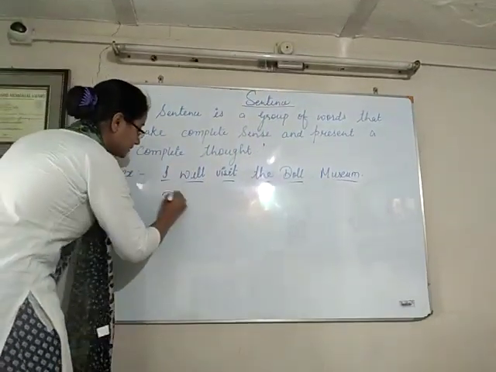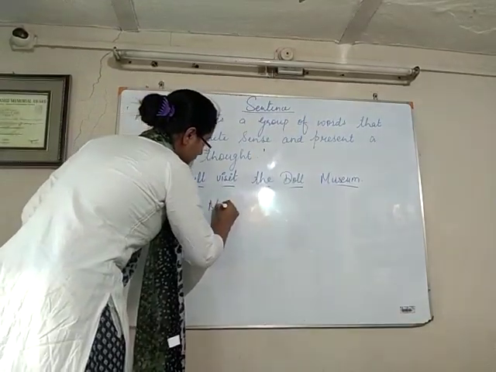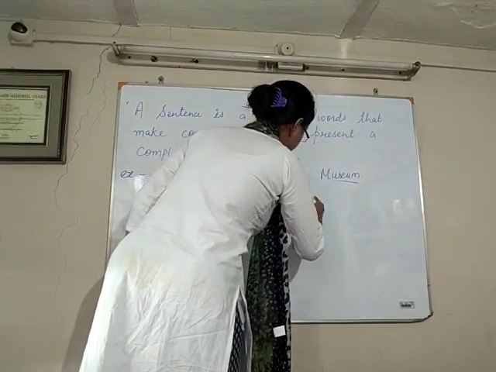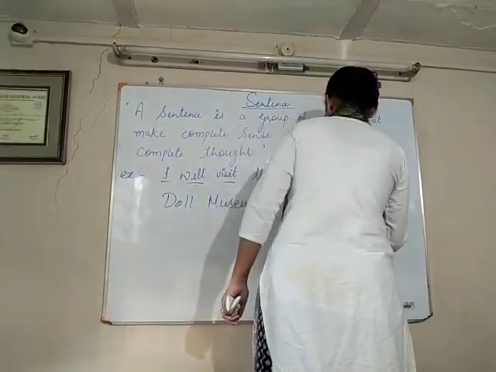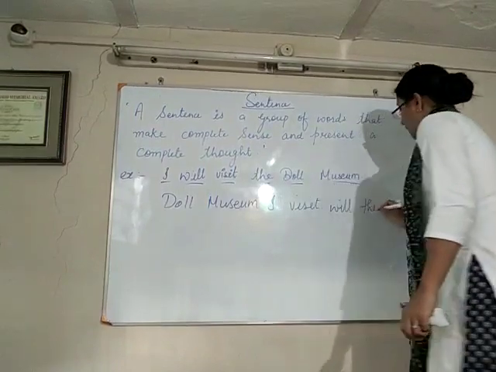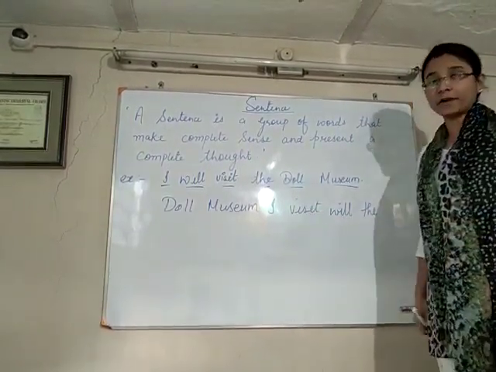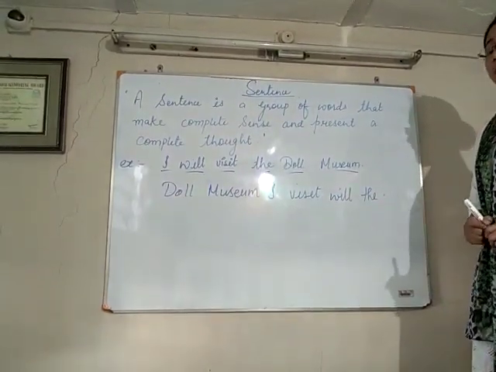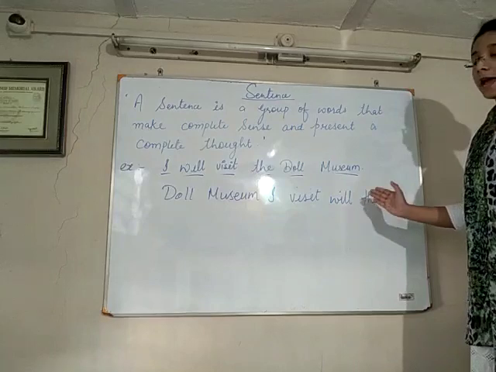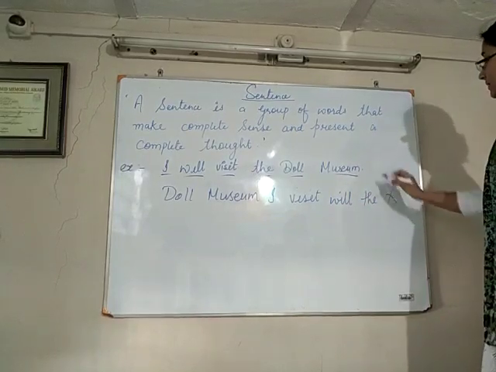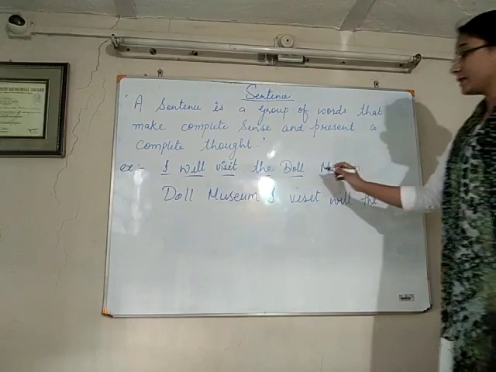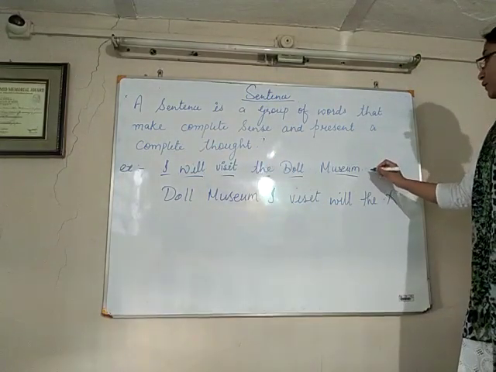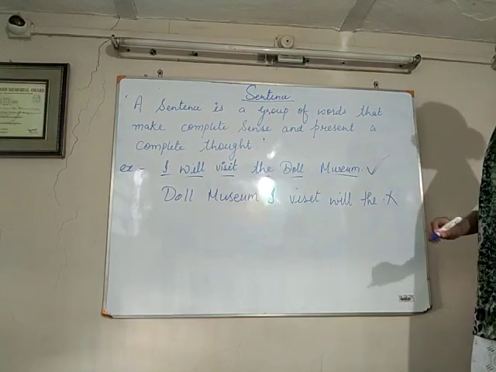If I wrote like this, so here is also a group of words, but it is not in a systematic way. So it will not be considered as a sentence because it does not convey any meaning. But in this sentence, there is a group of words as well as this sentence conveys a meaning. So it will be considered as a sentence.